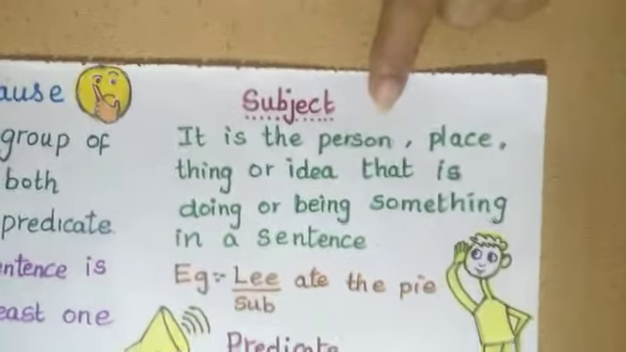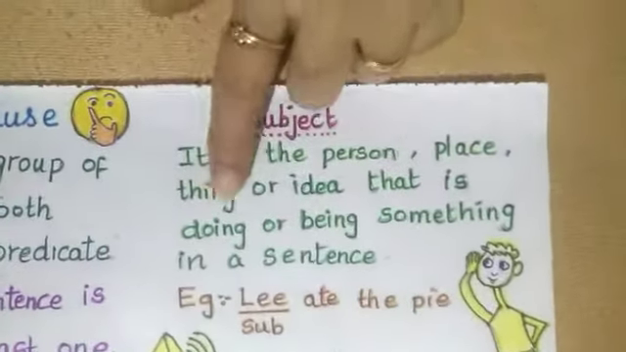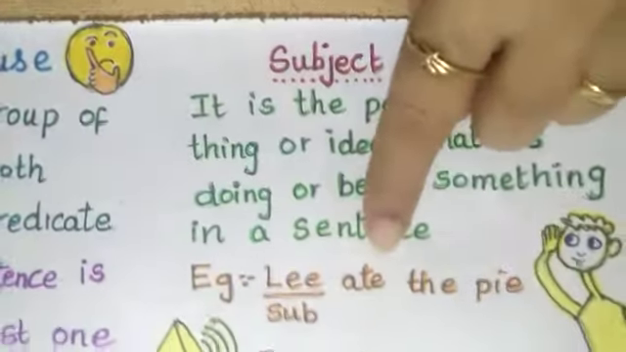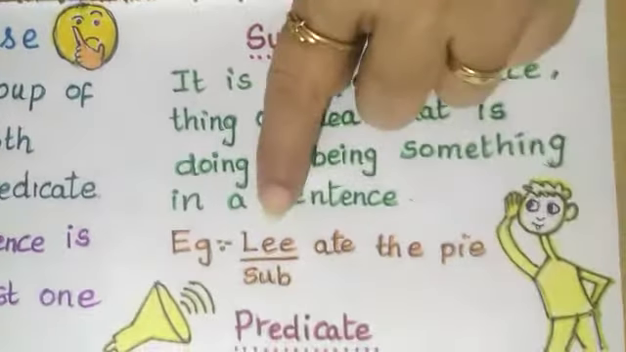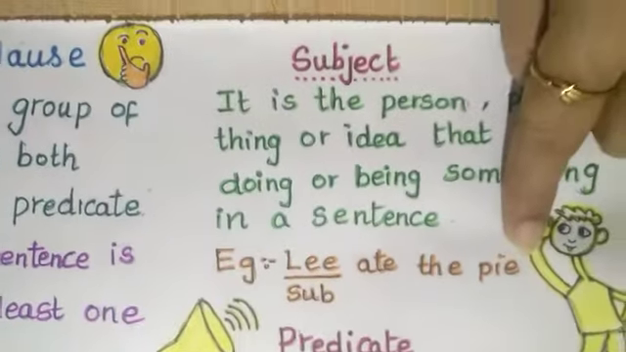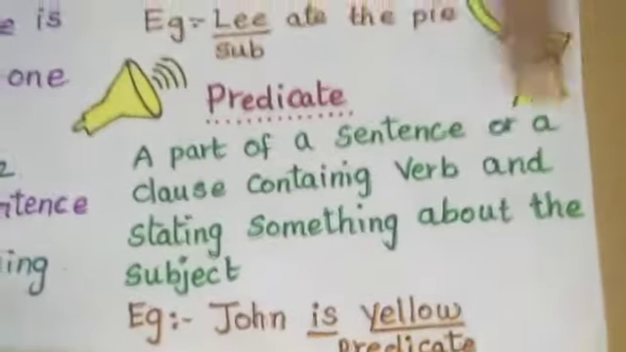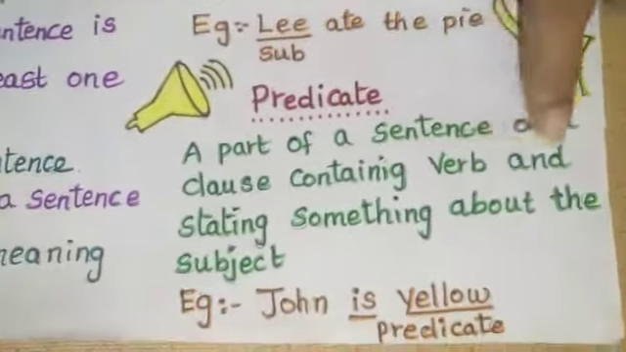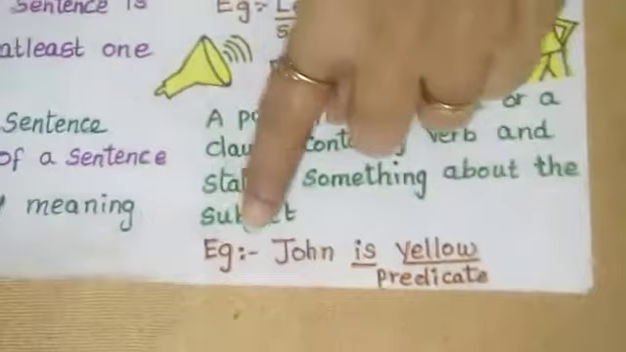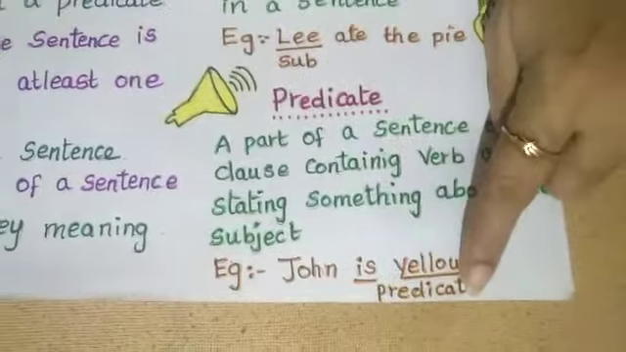A subject is a person, place, thing or idea that is doing or being something in a sentence. For example, Lee ate the pie, and Lee is the subject. The remaining words are the predicate. So what is a predicate? A part of a sentence or a clause containing a verb and stating something about the subject is a predicate. For example, John is yellow. Is yellow is the predicate and John is the subject.